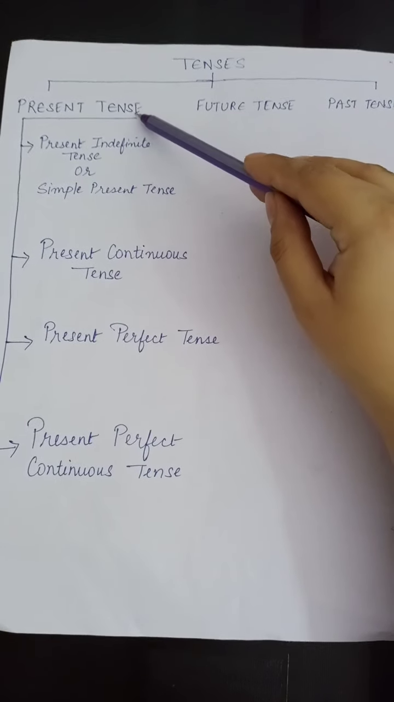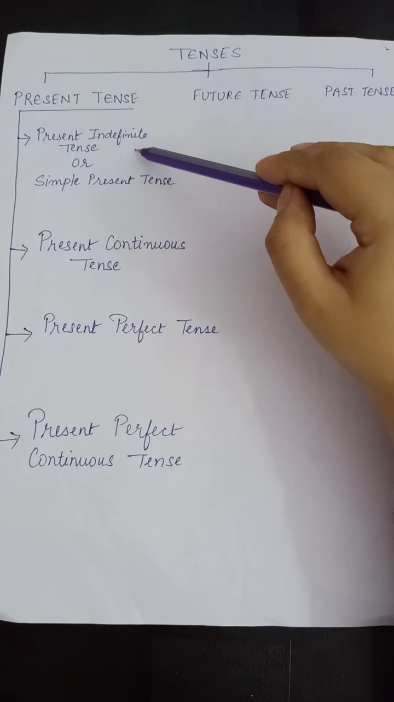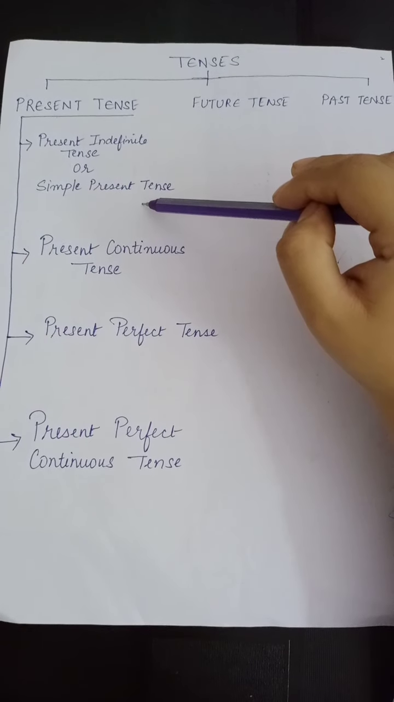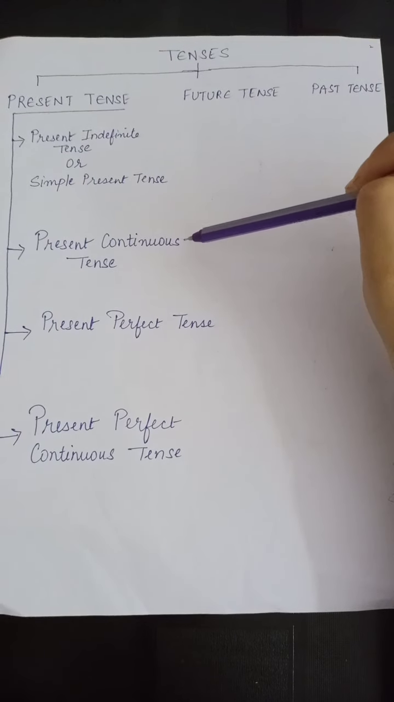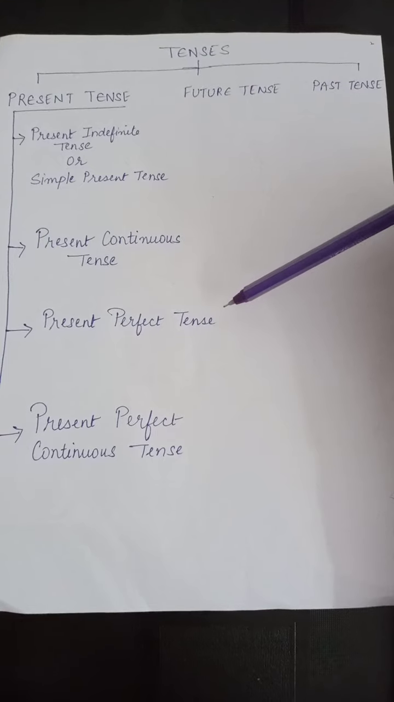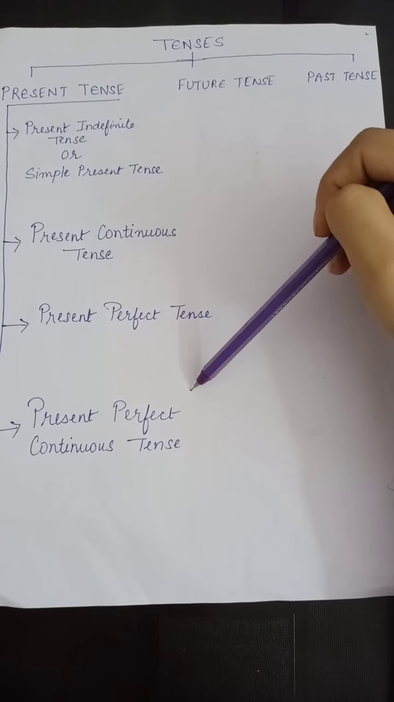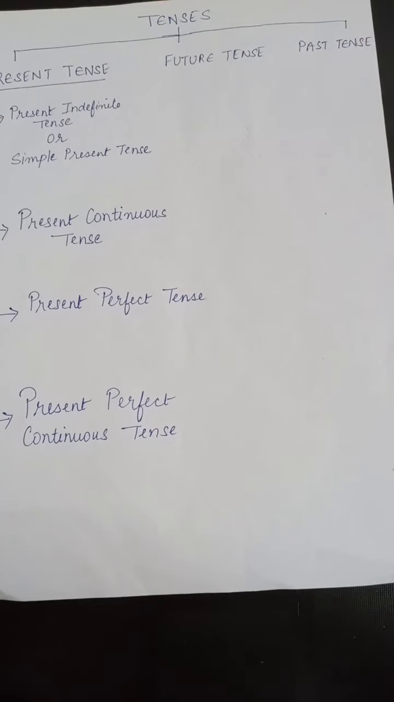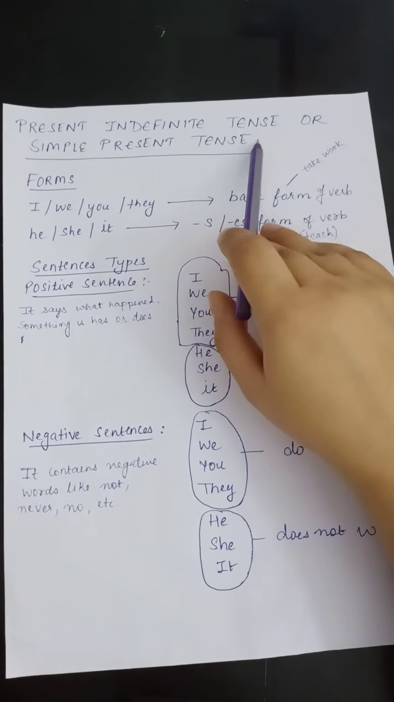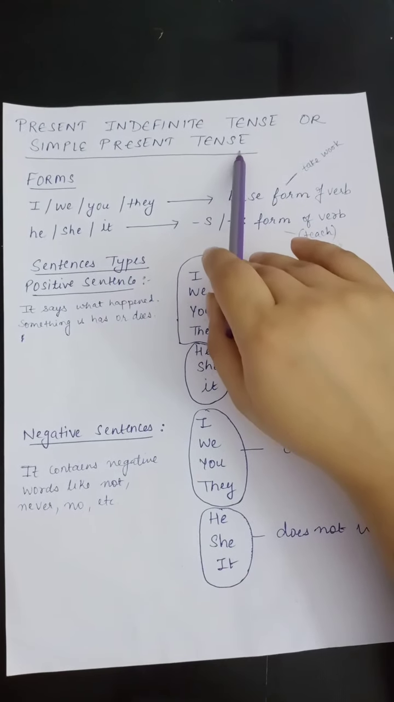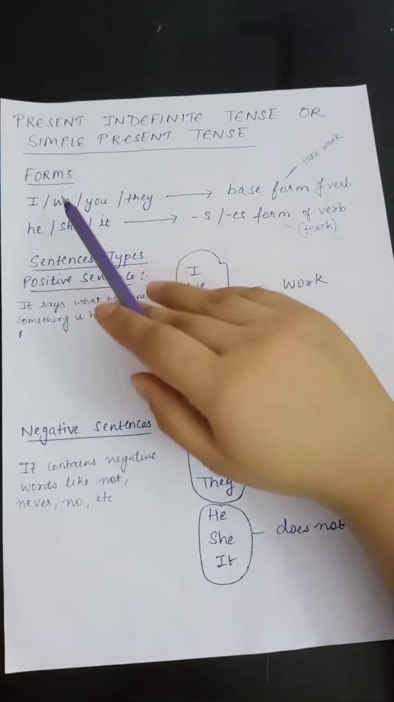So the first subcategory of present tense is present indefinite, or we can say simple present tense. Second category is present continuous tense. Third is present perfect tense, and the fourth one is present perfect continuous tense. So the first subcategory is present indefinite tense or simple present tense. First we'll learn about its formation, or we can call it forms.